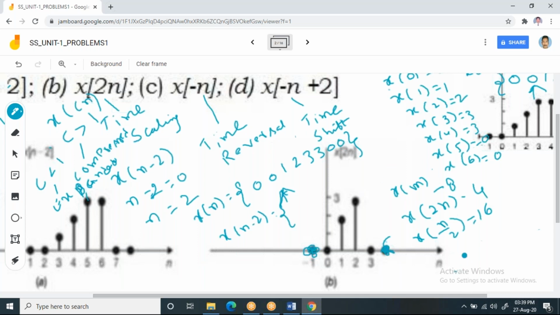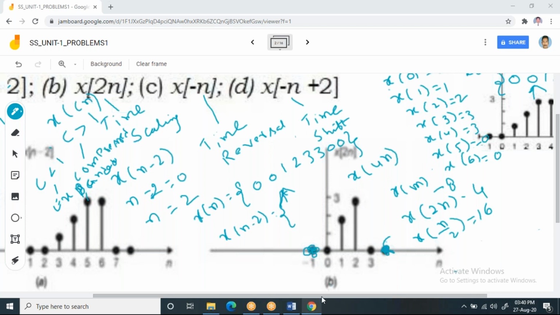So like that, suppose I have x of 4n, now tell me how many samples I'll get. Instead of x of n, now I have x of 4n. How many samples I'll get? Please post it in the chat box. Yes, you are going to get 2 samples, right? Now the question is, where are you going to get those 2 samples?